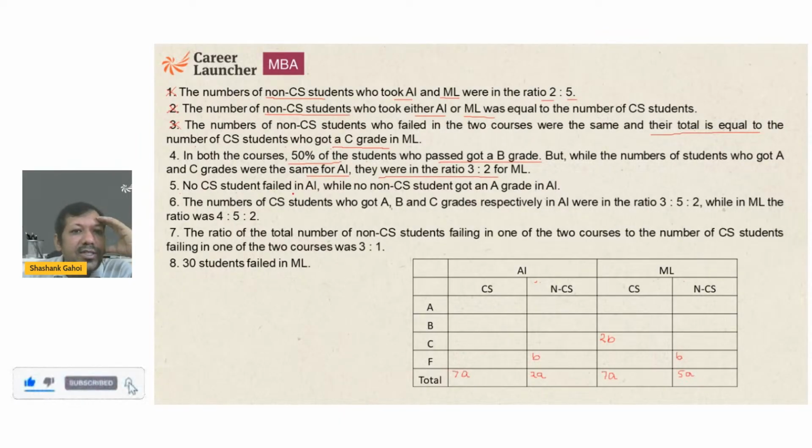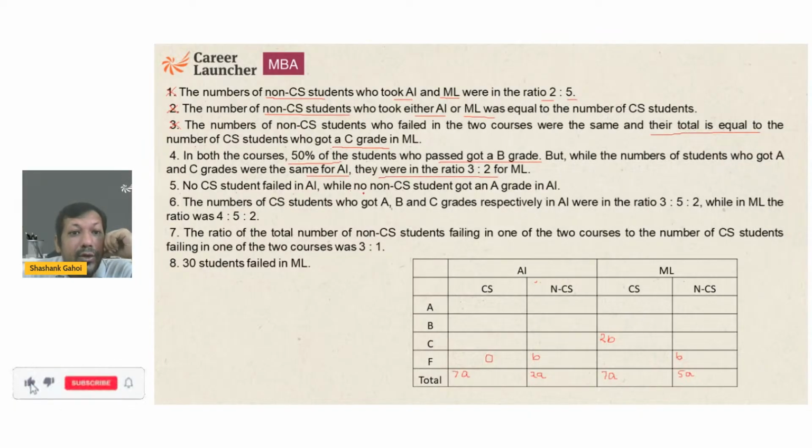No CS students failed in AI. So no CS students failed in AI, and this number should be 0. Sorry, I made a mistake. It shouldn't be here. No CS student failed in AI, so that should be here. So 0 CS students failed in AI.